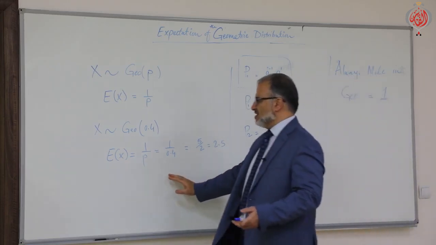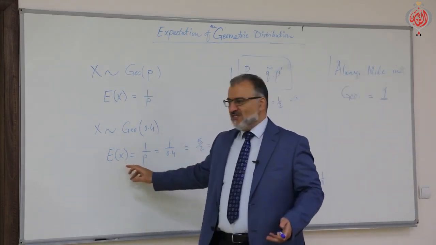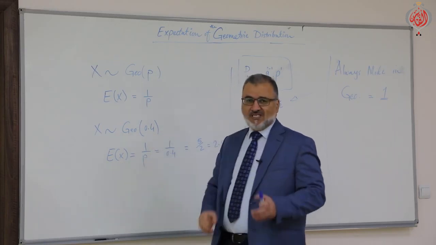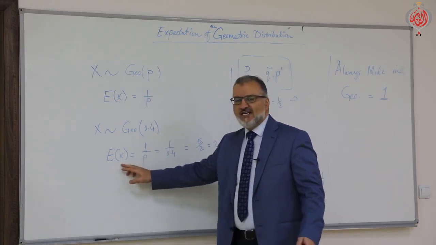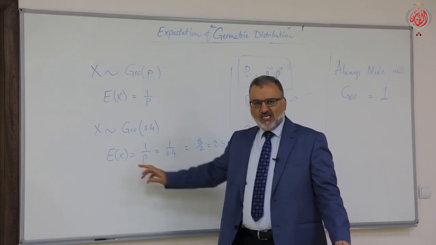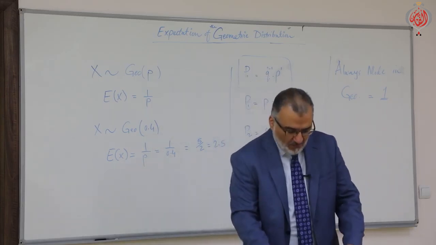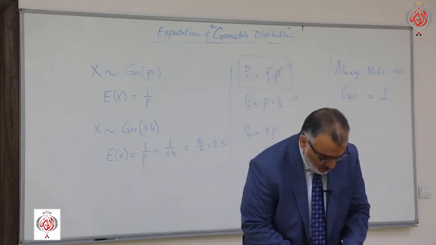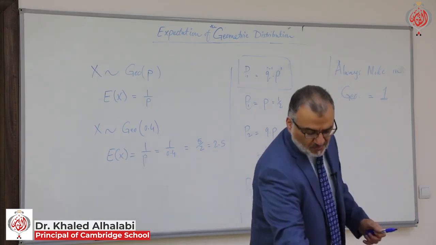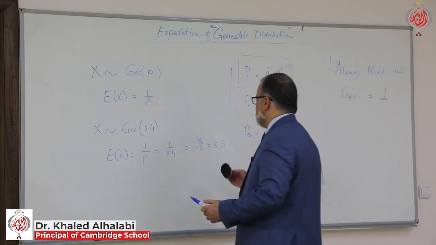Let's return back to expectation. So once you know P, the probability of success, you can easily find the mean, which is the expectation. Please open your book now, page 182.